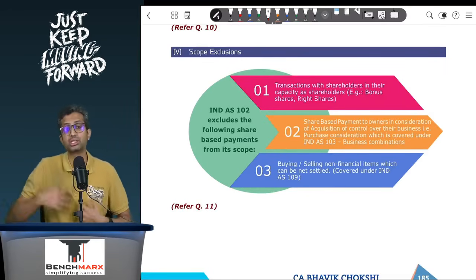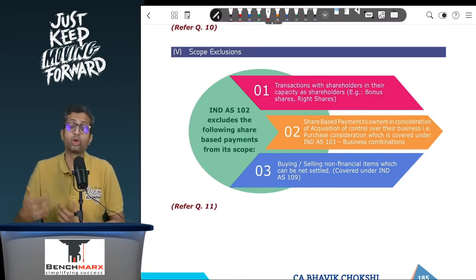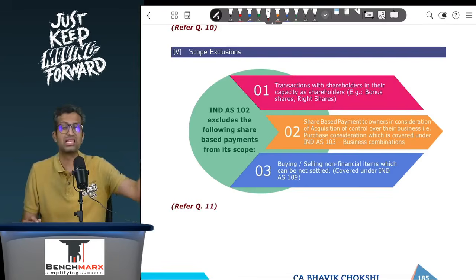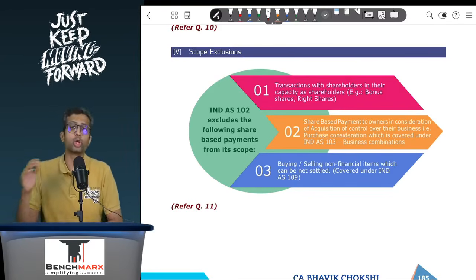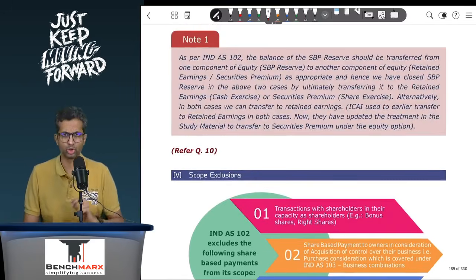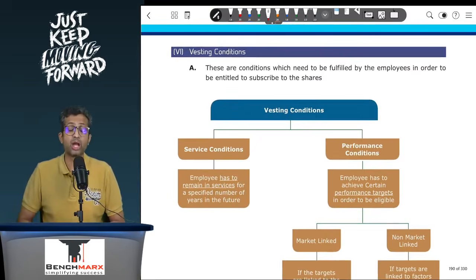Like you will study this in Ind AS 109. There are certain financial instruments which can be for non-financial items that you will net settle, like those commodity derivatives type of cases, that will also not be covered under Ind AS 102. So these are the three things which will not be covered. Now you go to the next part, which is vesting conditions.